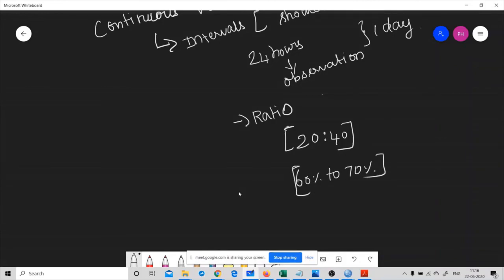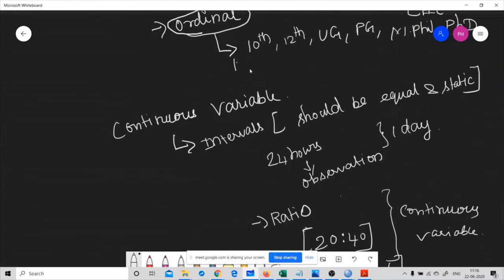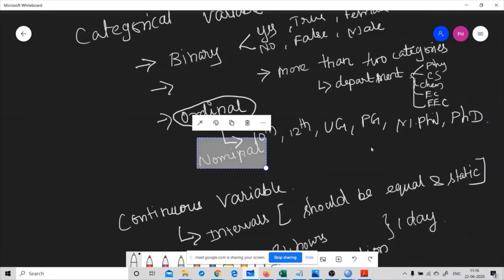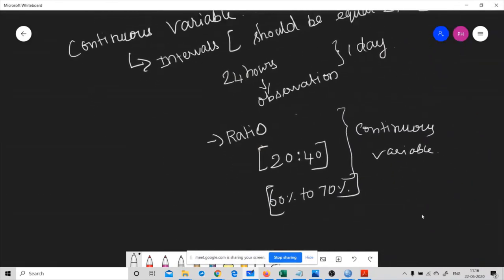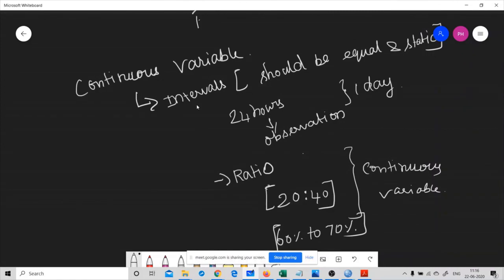So this type of variable is called continuous variable. So basically variables are of two types: first one is categorical variable and second one is continuous variable. The categorical variable is composed of three major categories: binary, nominal, and ordinal. The continuous variable can be represented by two major categories: the first one is interval based and the second one is ratio based.